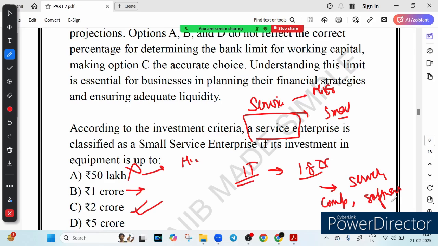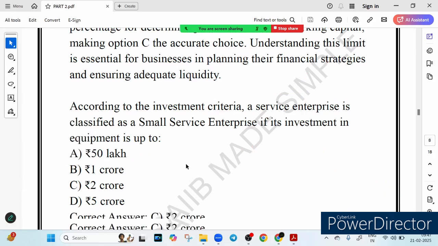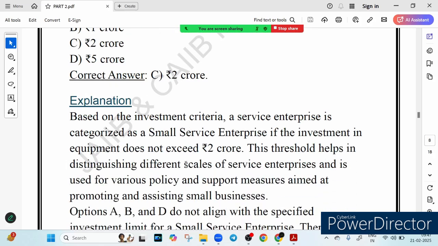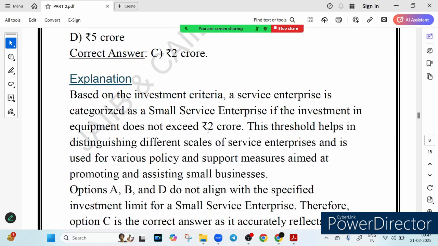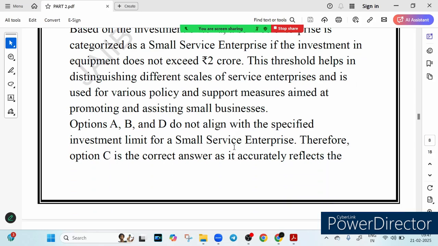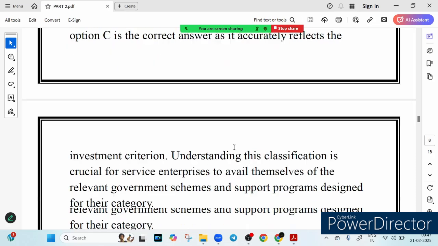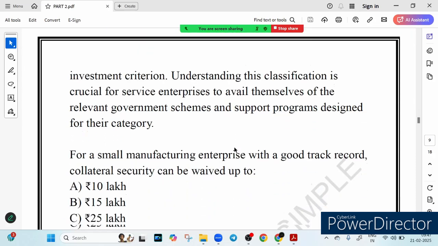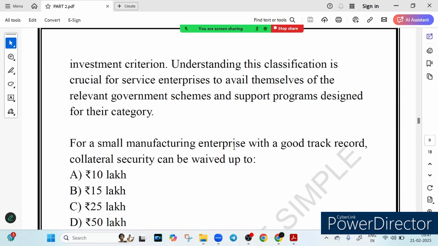So what we learned from this question? We learned that a small service enterprise means investment in equipment up to 2 crore, and micro enterprise have lower limit while medium enterprise have higher limit. So for example, if an IT firm invests 1.5 crore in equipment, it qualifies as a small service enterprise. I hope this makes the concept clear. Now let's see the next one. For a small manufacturing enterprise with a good track record, collateral security can be waived up to. Very nice question, right? 10 lakh, 15 lakh, 25 lakh, 50 lakh.